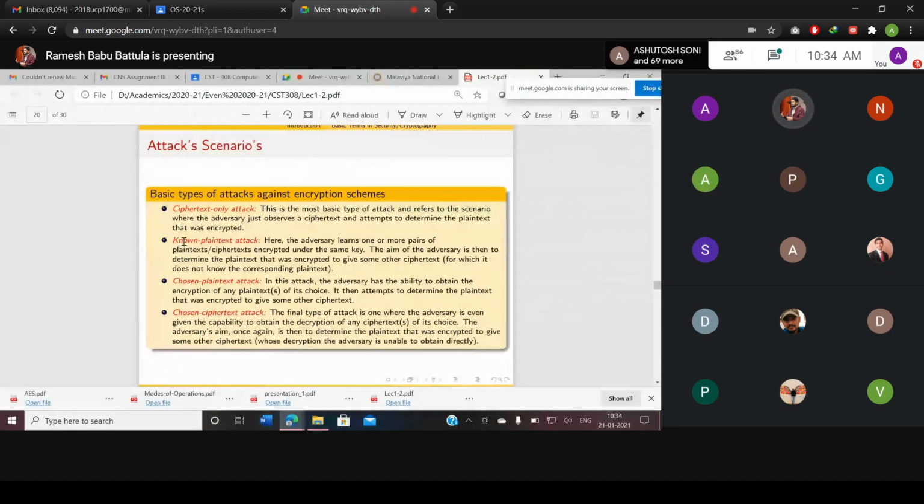The second one is the known plain text attack. I know your plain text, but I don't know your cipher mechanism, your enciphering method. I try to find that, and after that I will find your key.